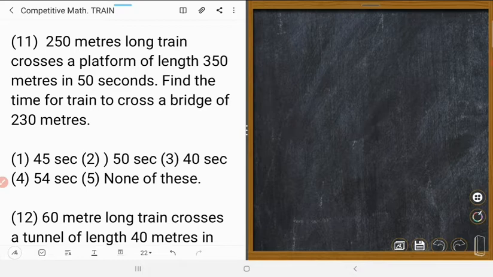Fine, thank you. Today we shall do some arithmetic on trains. We have already discussed 10 problems. Today we shall begin with question number 11, and that is like this.